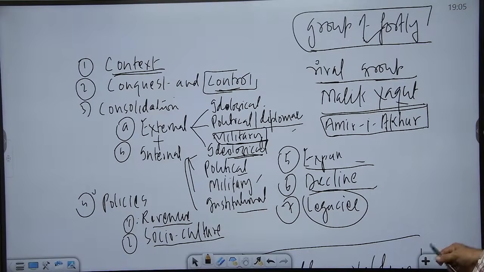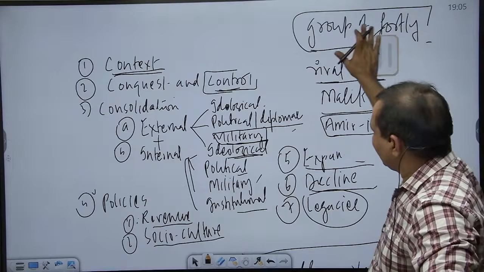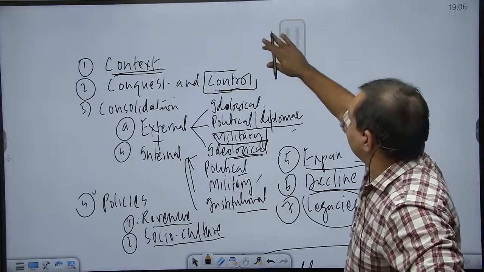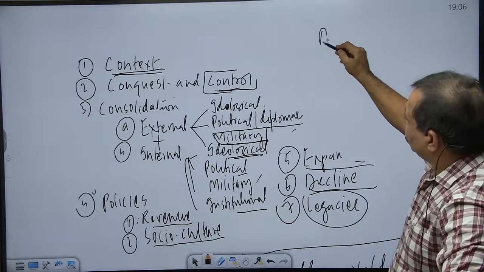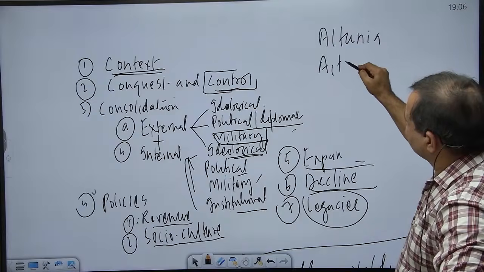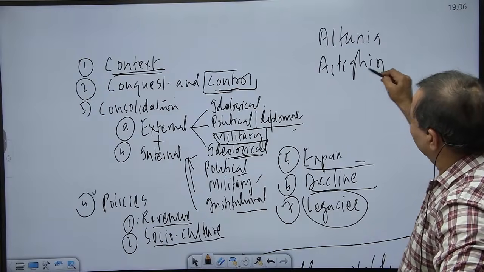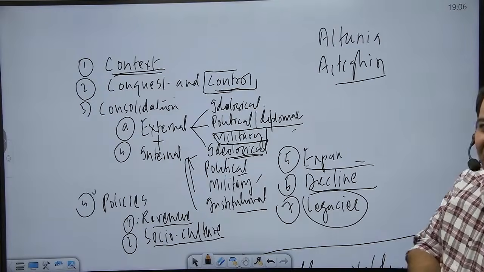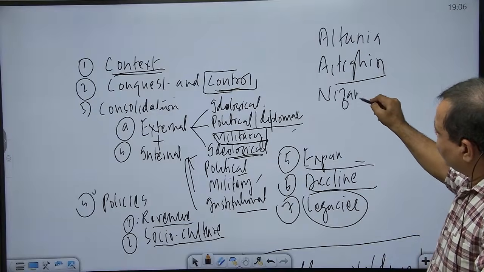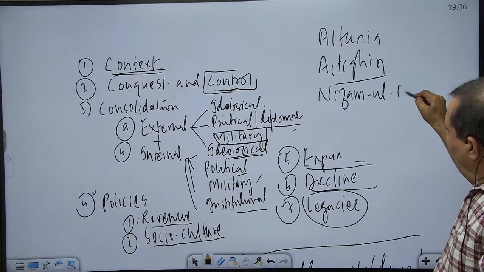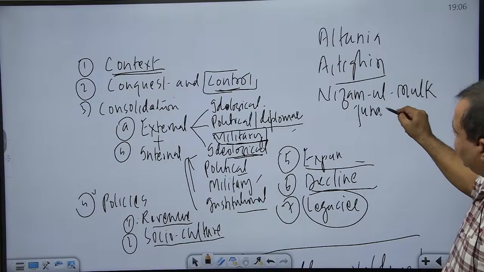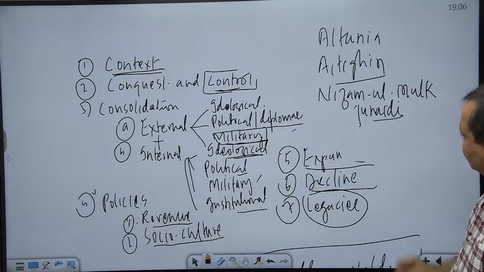So finally there was a revolt against her, and in that revolt we have some persons playing a very important role. We have Altunia, we have Atigin. See the names. These names are not appearing like Indian names. Altunia, Atigin, and the same Nizamul Mulk Junaidi, who had been wazir of her father Iltutmis, who had replied to the ulemas.